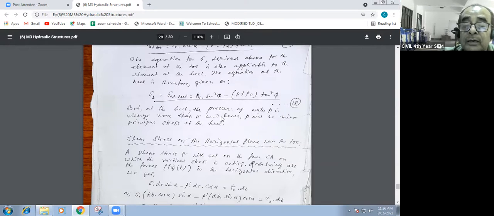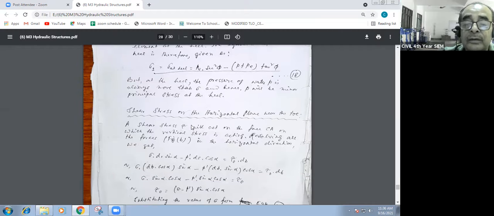Upstream you see pressure P, and downstream P dash. And then upstream from the bottom, uplift pressure is PV. But at the hill, the pressure of water P is always more than sigma, and hence P will be the minor principal stress at the hill.